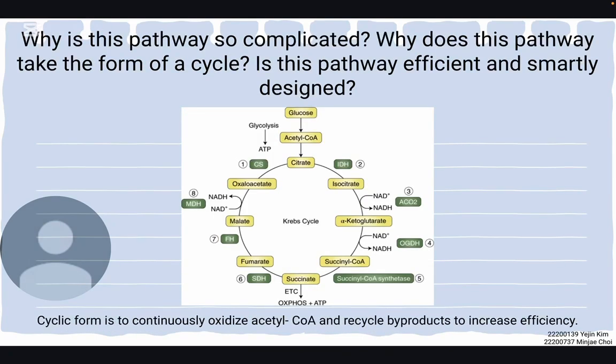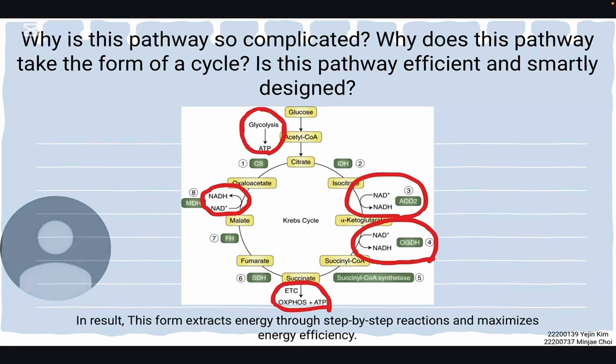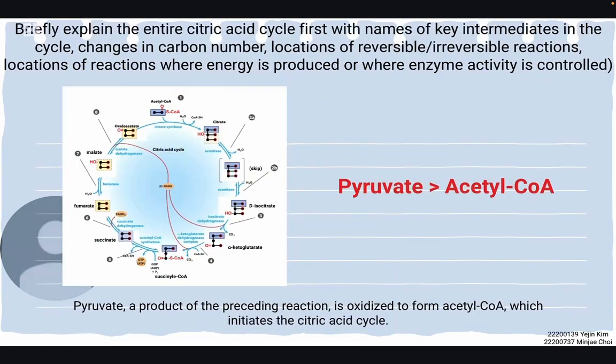Third, why is this pathway so complicated? Why does this pathway take the form of a cycle? And is this pathway efficient and smartly designed? Yes, the cyclic form is to continuously oxidize acetyl-CoA and recycle byproducts to increase efficiency. Like I marked here in the picture, as a result, this form extracts energy through step-by-step reactions and maximizes energy efficiency.